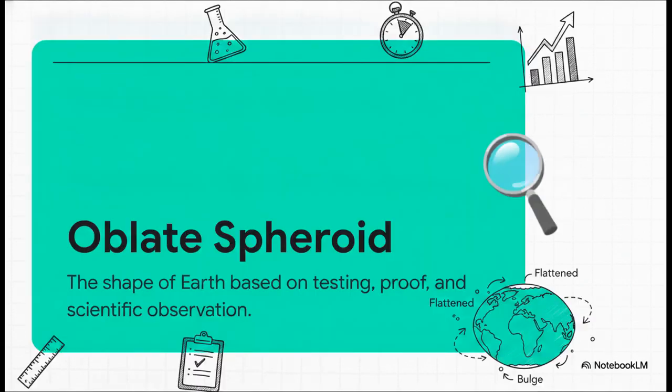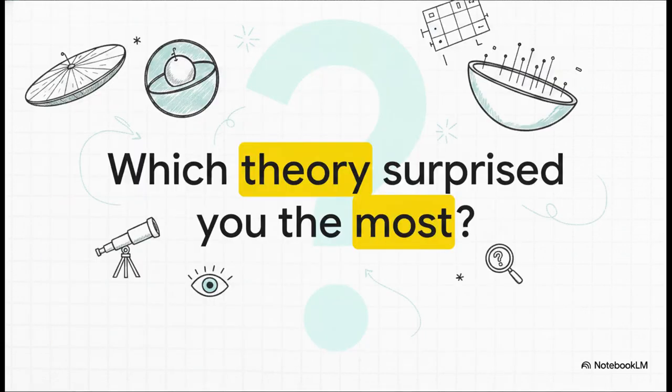Because at the end of the day, modern science relies heavily on testing, proof, and continuous observation. And when we apply those rigorous standards, science gives us a very clear, measurable answer. The Earth is an oblate spheroid. Basically, a sphere that's a tiny bit flattened at the poles and bulging just a little at the equator. That is the shape we can reliably and repeatedly measure. But, despite all the satellite imagery and seismic data, these alternate theories are always going to exist.